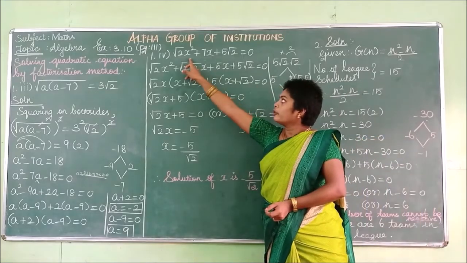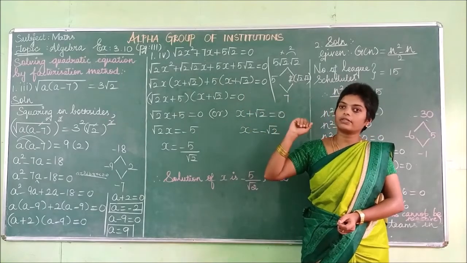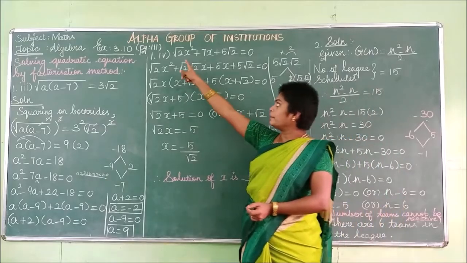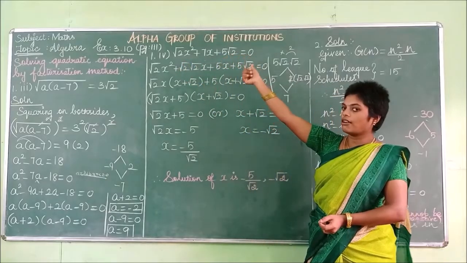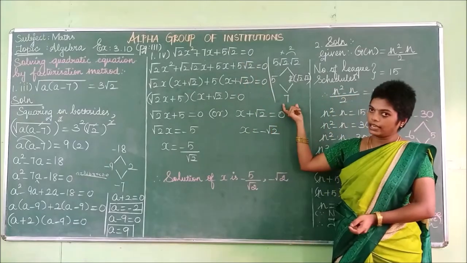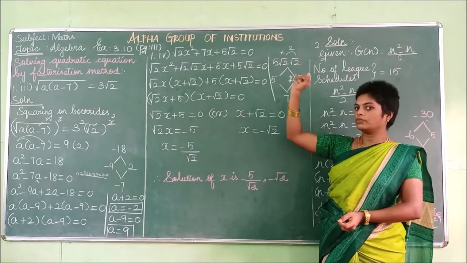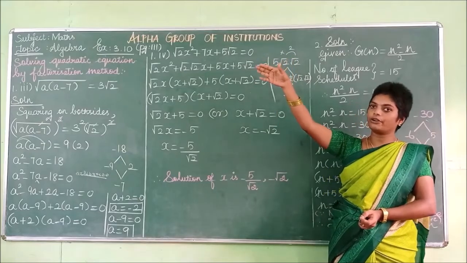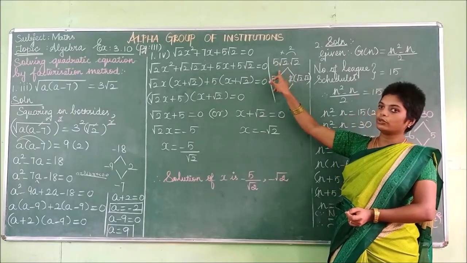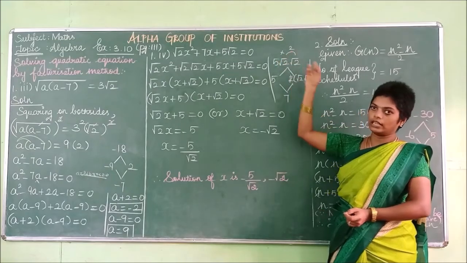Then check whether the coefficient of x squared is 1 or not. Here the coefficient of x squared is not 1. Here the coefficient of x squared is root 2. So you have to multiply this root 2 with the constant term. What is the constant term? 5 root 2 is your constant term. If you add or subtract any numbers, you will get the middle term, and if you multiply the numbers, you will get the constant term. So here the constant term and the coefficient of x squared get multiplied. That can be written as 5 into root 2 into root 2. This root 2 and root 2 you can write as 2 only. That is not a problem.